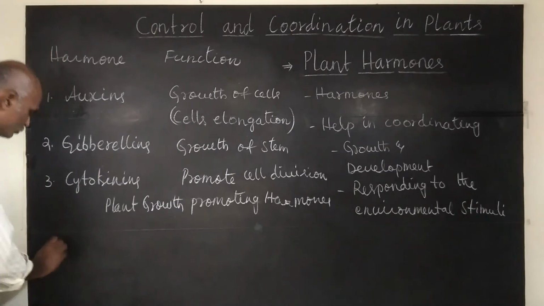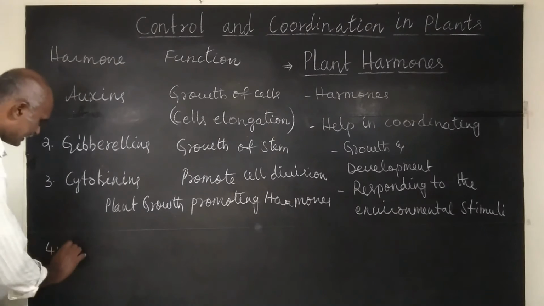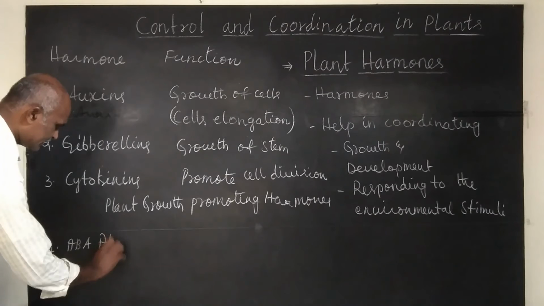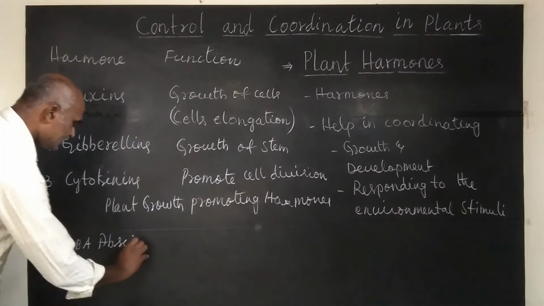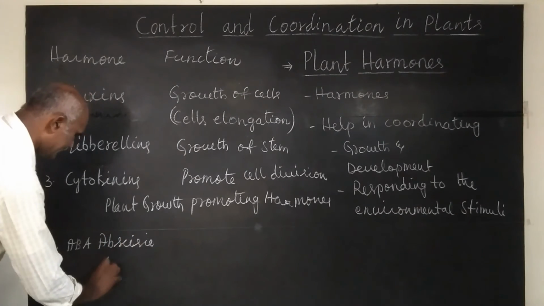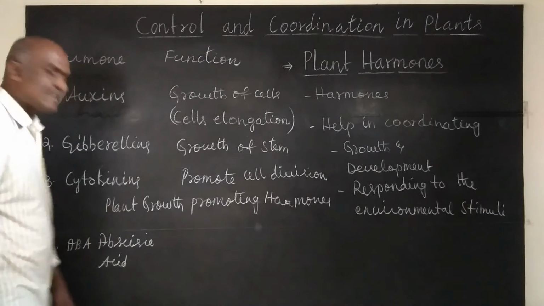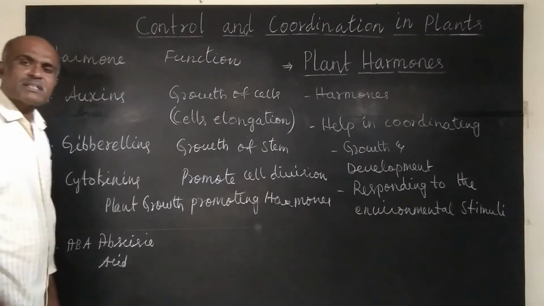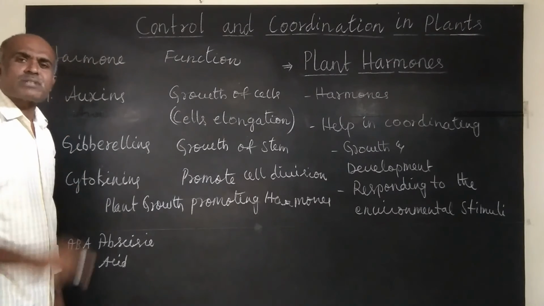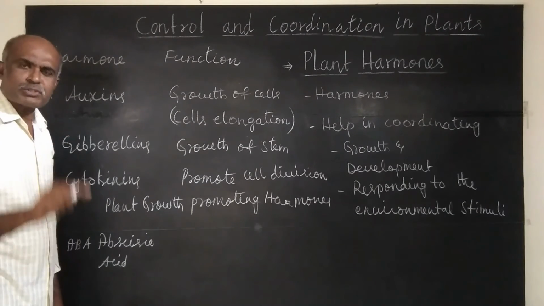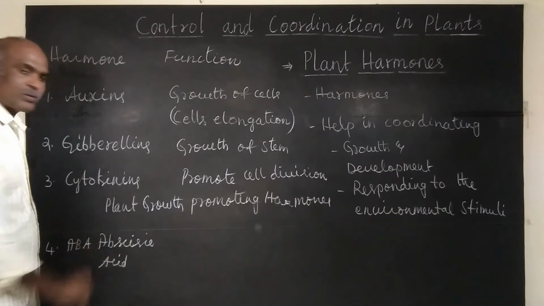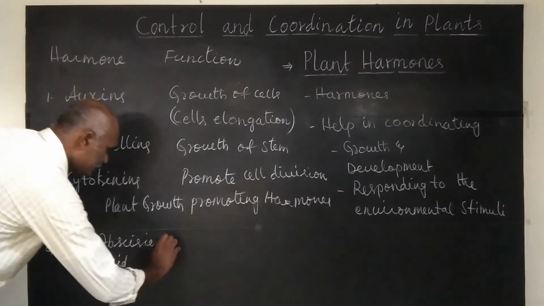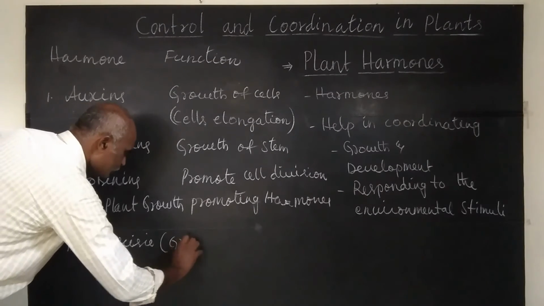Then there is one more hormone, that is ABA, abscisic acid. This abscisic acid is a growth preventing hormone because it limits the growth of plant. It stops the growth of plant. Therefore, it is a growth inhibiting hormone.